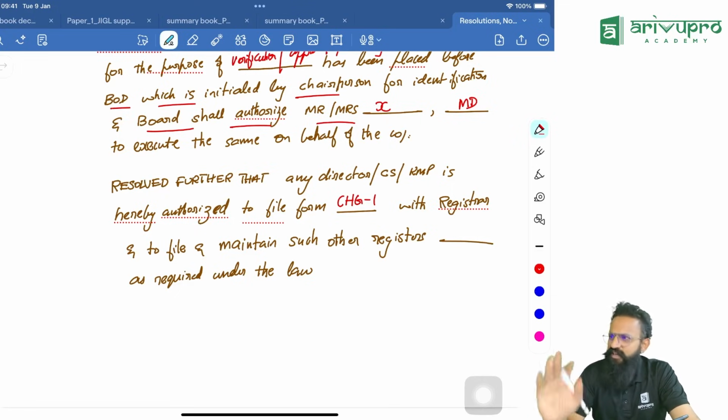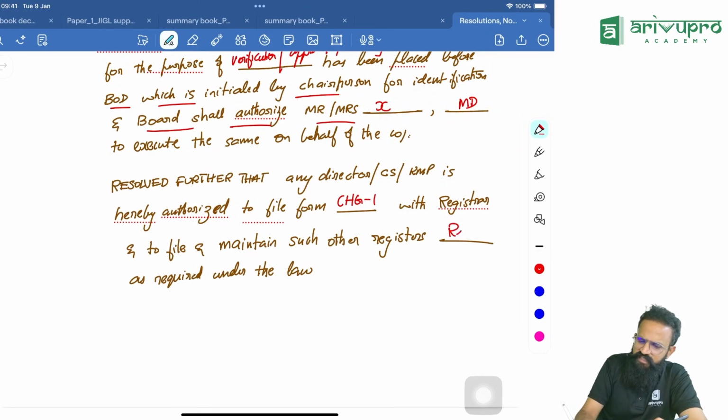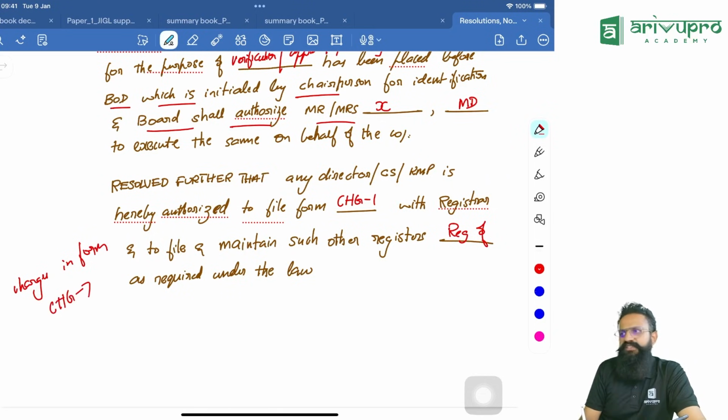I'll maintain the register of charges, CHG1, and such other register, that is, the register of charges in form CHG7, as required under the law.